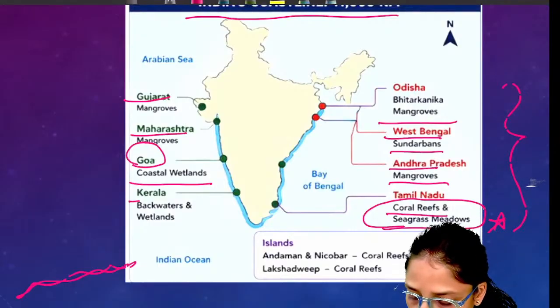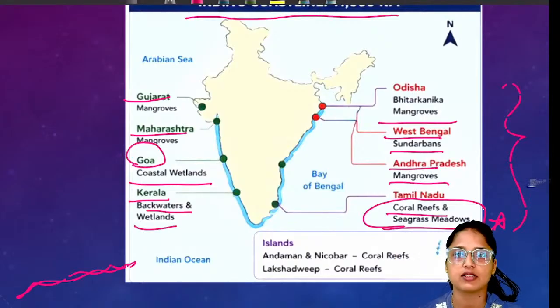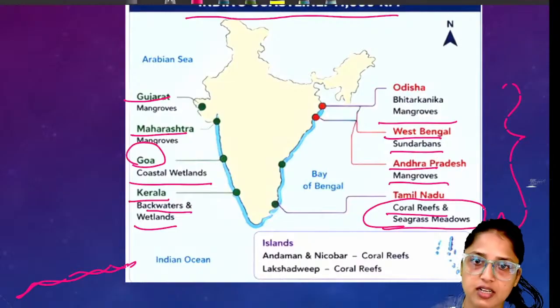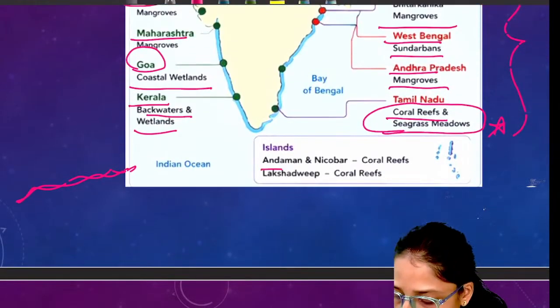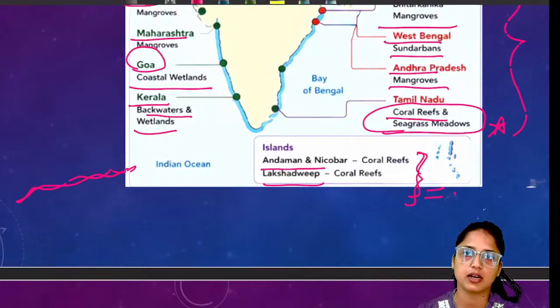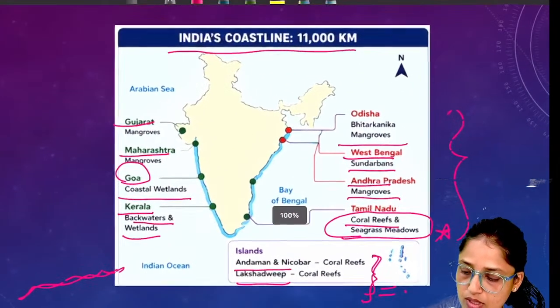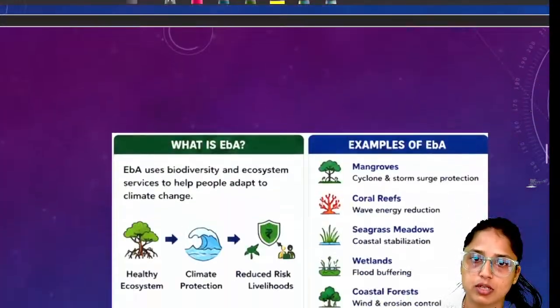And finally, if we talk about Kerala, here also we have some backwaters as well as wetlands. So these were some of the natural protective shields. And yes, if we talk about the islands of India, in Andaman Nicobar as well as Lakshadweep Islands, we have coral reefs as the natural protective shield. So these were the natural protective shields of India's coastline.